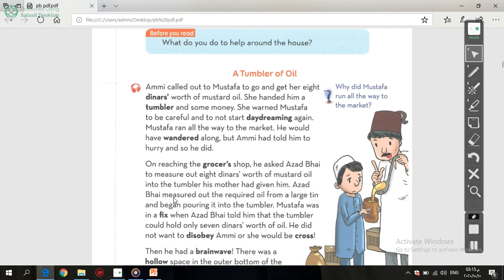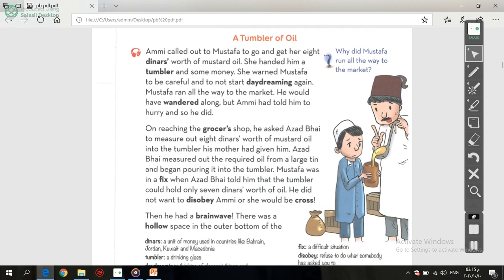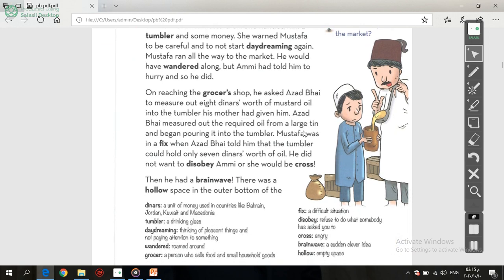Azad Bai measured out the required oil from a large tin and began pouring it into the tumbler. Mustafa was in a fix when Azad Bai told him that the tumbler could hold only 7 dinars worth of oil. He did not want to disobey Ami, or she would be cross. Then he had a brainwave.